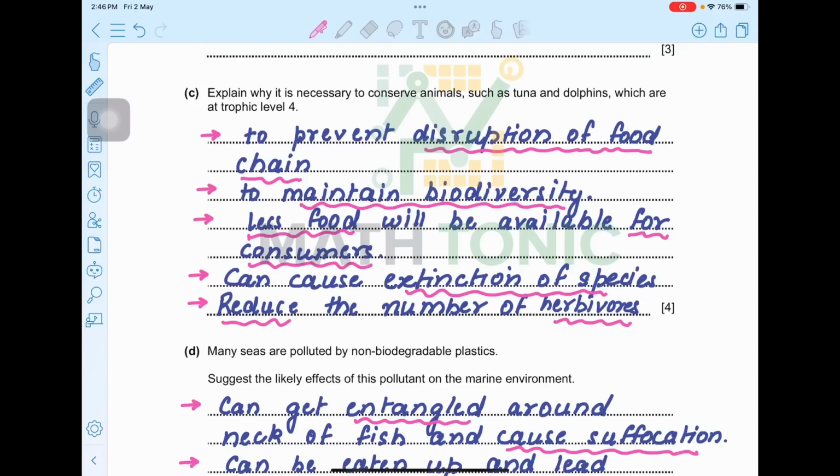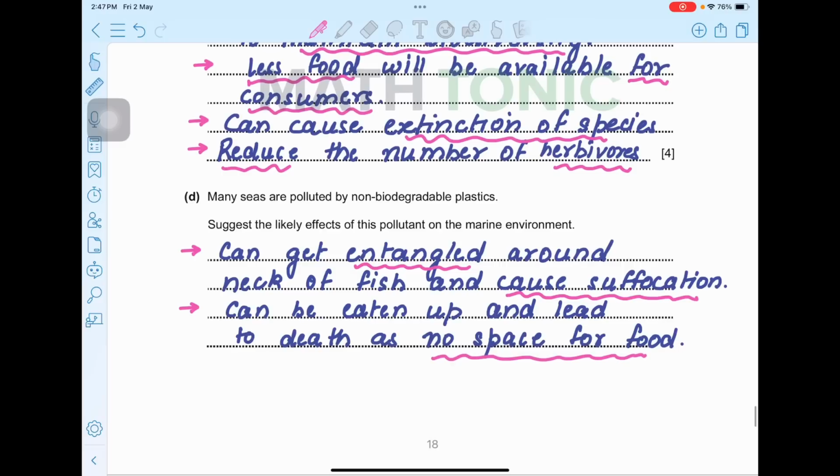See, if there is any imbalance in the food chain, it's going to lead to imbalance of the entire food web. So this will disrupt the entire food chain. It will reduce the biodiversity because organisms are getting extinct, and less food will be available to consumers, can cause extinction of species, reduce the number of herbivores. So this is how it is going to happen if any of the animals are going to be disturbed.